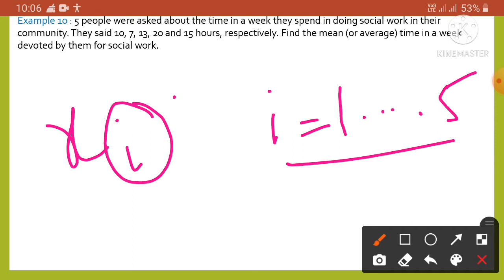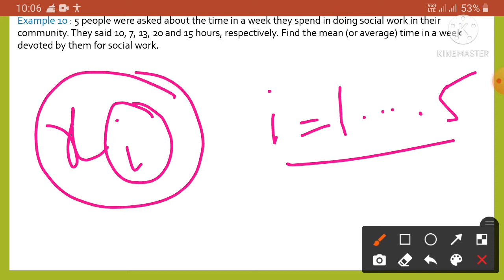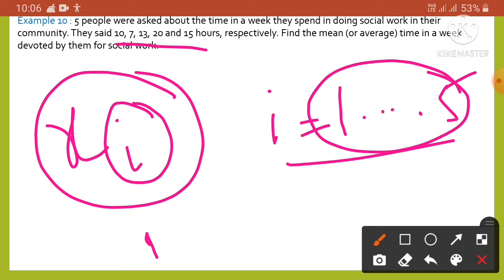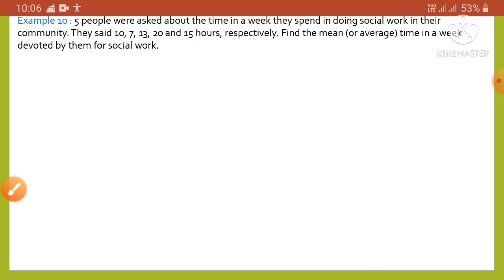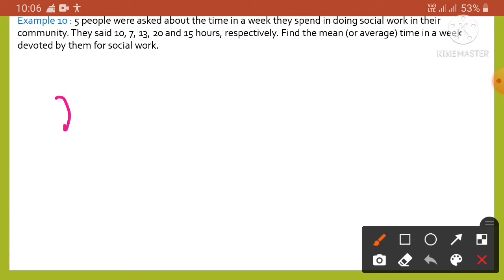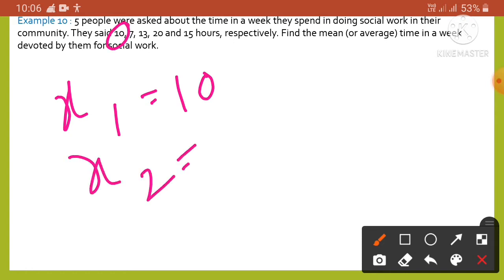So xi denotes the ith observation. For our first observation we take x1, and the value is 10. For the next, x2 equals 7, and so on. For x5 it will be 15.